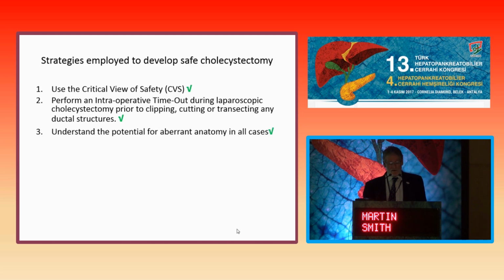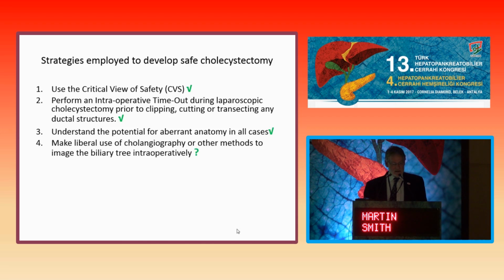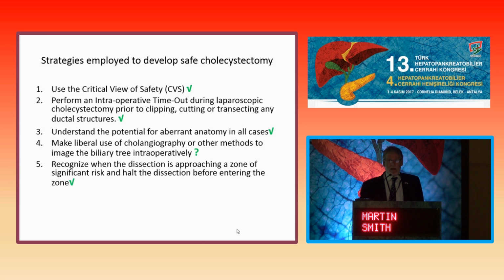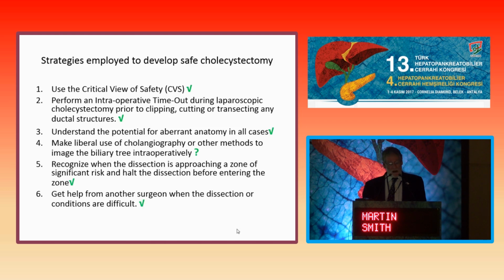Understanding the potential for aberrant anatomy always needs to be in your mind. And then a few words in a little while around the liberal use of cholangiography, and we've already heard a significant discussion around that today. And then also being aware when you're approaching difficult areas of the operation, and then to get help when you're in trouble. Now, one of the issues that has come up in these postgraduate courses before is that many of the trainees say, why conversion to open cholecystectomy?